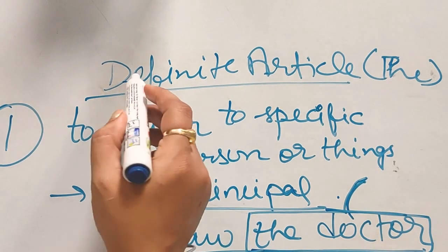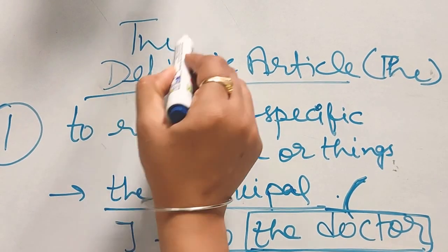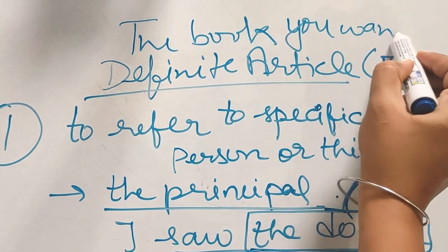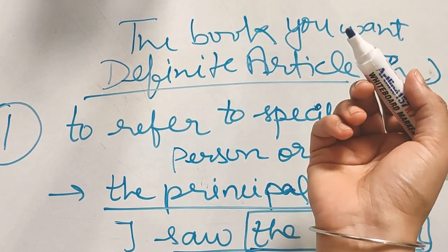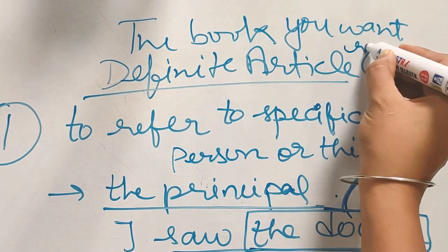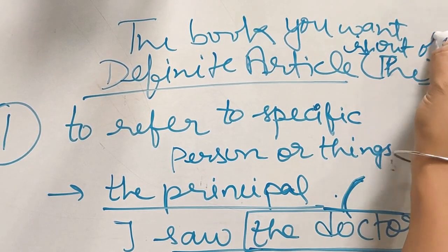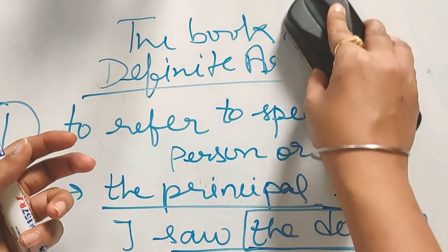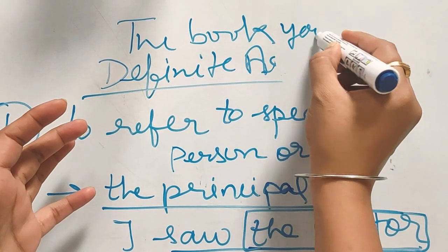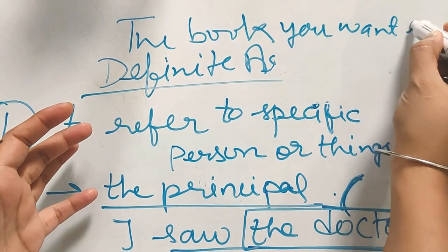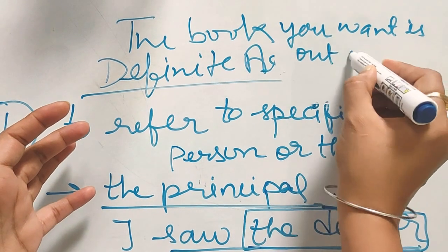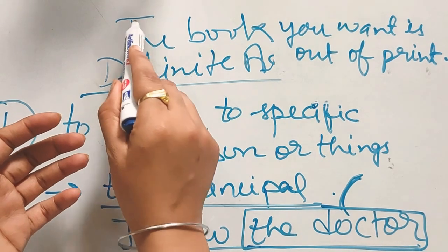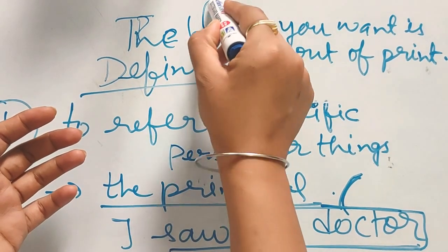And for things, the book you want is out of print. So that specific book you want, maybe you want Renan Martin.